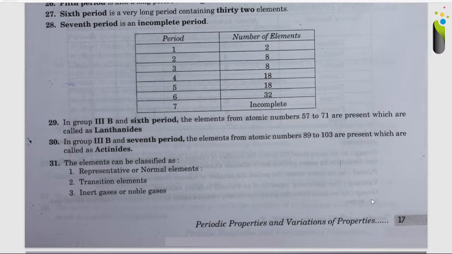In group 3B and 7th period, the elements from atomic number 89 to 103 are present, which are called actinides.